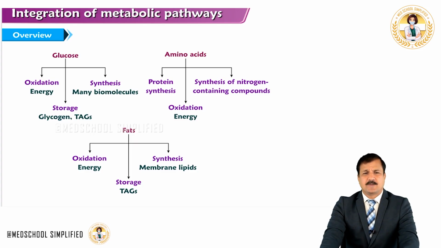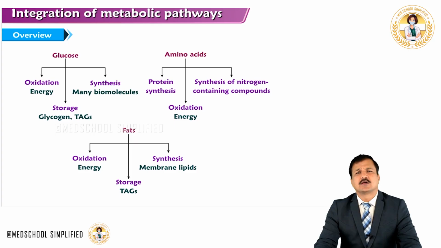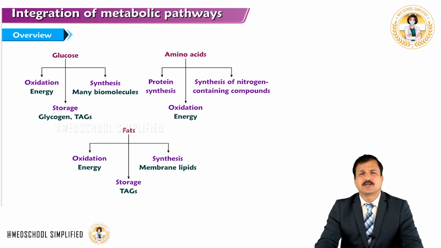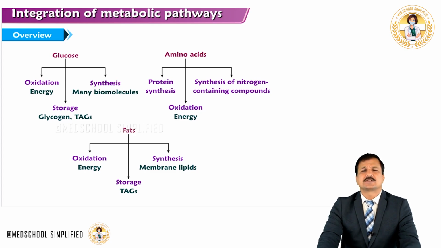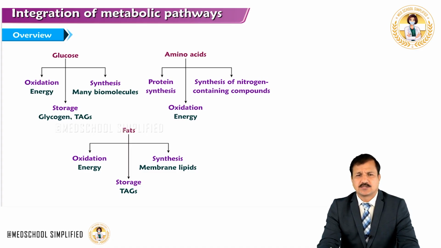Fats are used for energy by undergoing oxidation, especially in the heart, because the predominant energy source of the heart is fatty acids. Fats can be stored especially in the adipose tissue as triacylglycerol, and fats are also used for formation of membrane lipids.